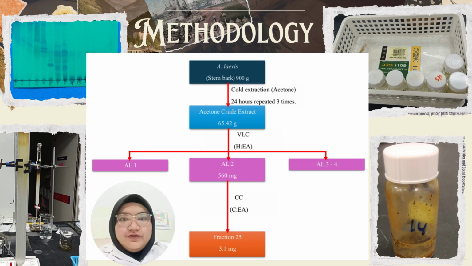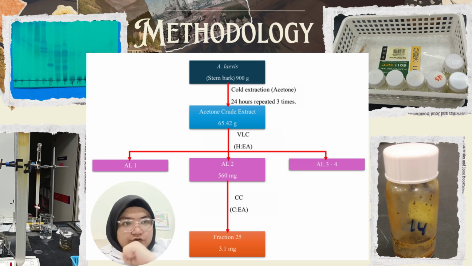As you can see here, from the beginning, the Anisoptera laevis tree has a buttress root. From the stem bark of that tree, we macerated it into powder, around 900 gram. It underwent cold extraction with acetone for 24 hours, repeated 3 times, and then we obtained the acetone crude extract, which is 65.42 gram.